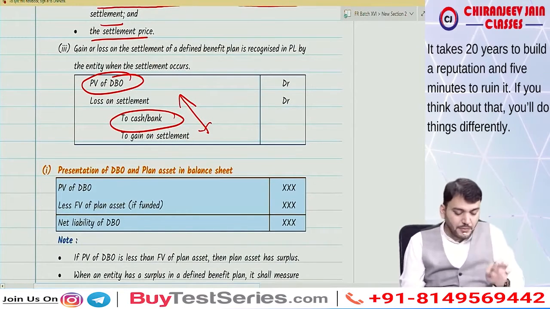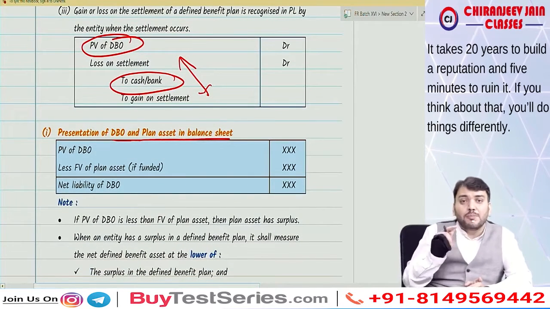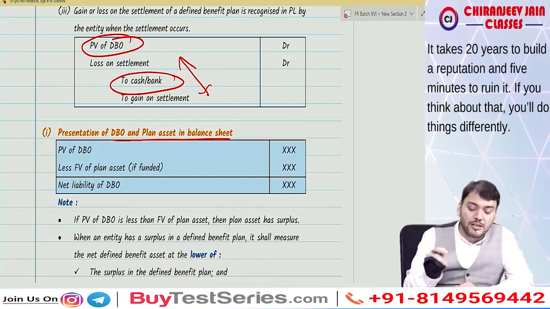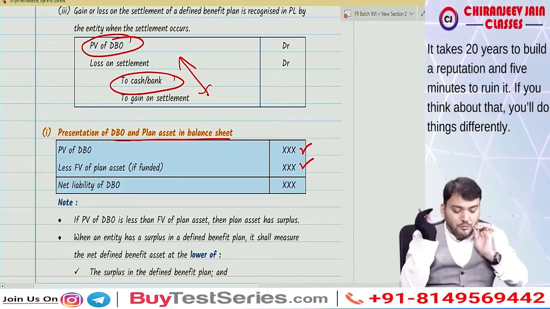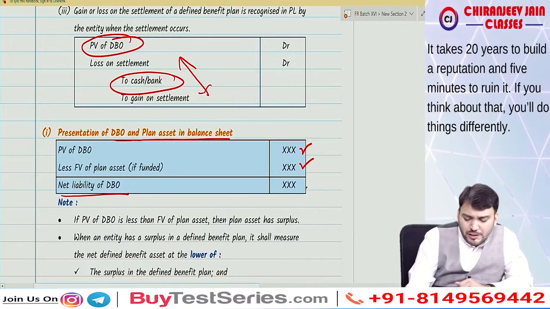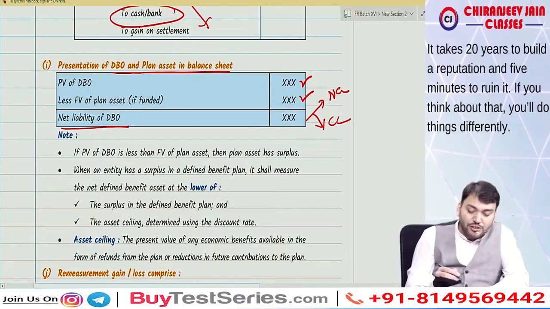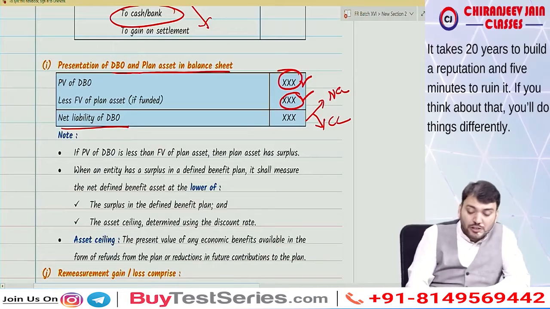Correct now? Yes, sir. Then presentation of DBO and plan asset in the balance sheet. Ind AS 19 says that the fair value of plan asset at year end will not be shown on the asset side. It will be shown as a deduction from what? Present value of DBO. So present value of DBO less fair value of plan asset will be equal to net liability of DBO, which will be either non-current liability or current liability as the case may be. Correct? Understood? Now one question arises, sir: if the fair value of plan asset is more than this, there may be some surplus.